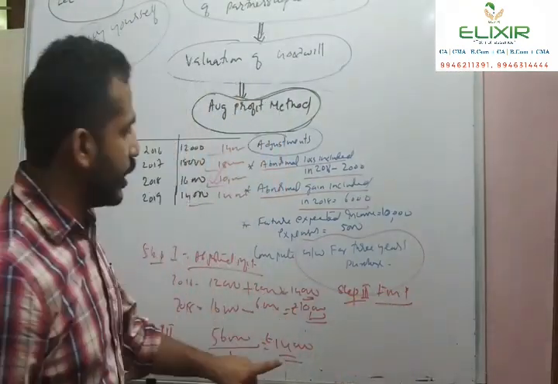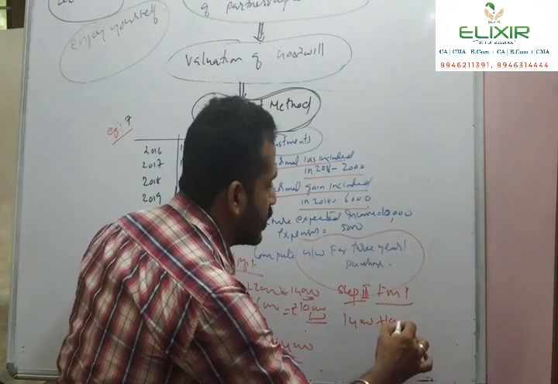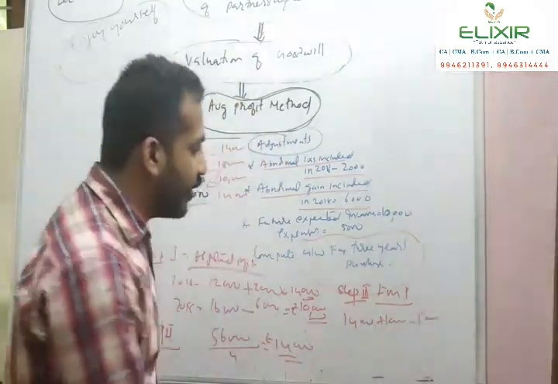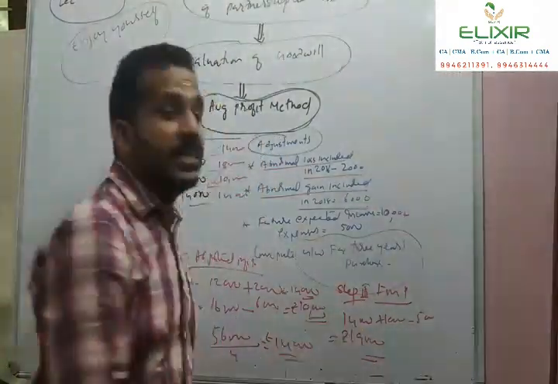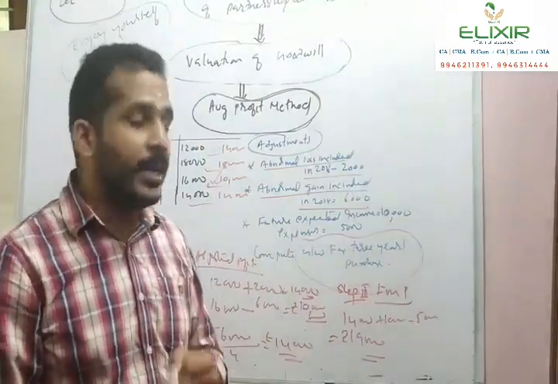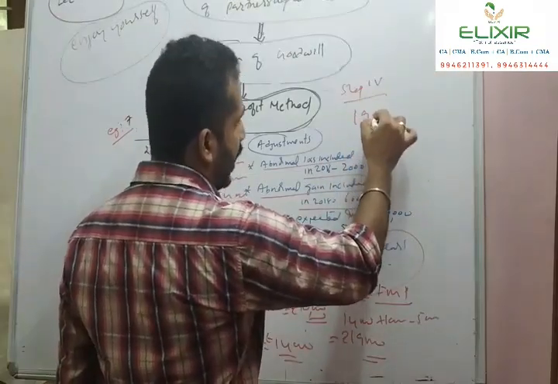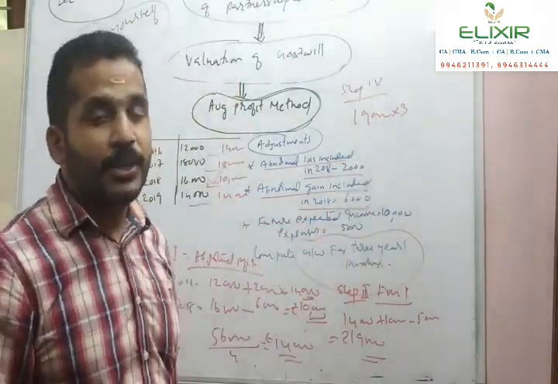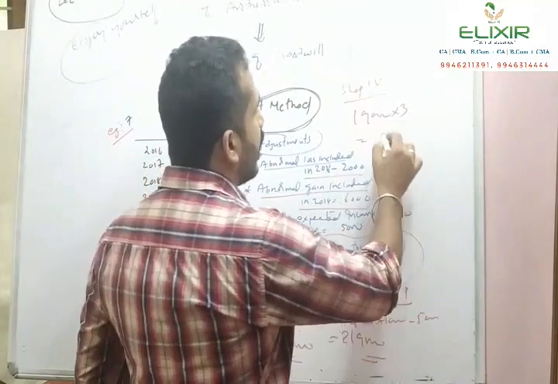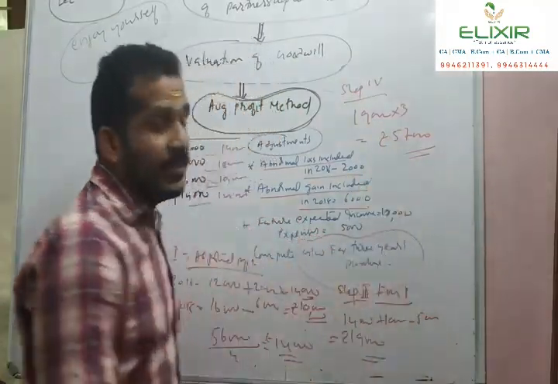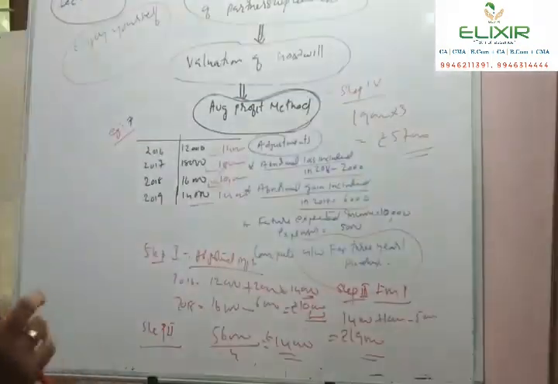From 14,000 we have to adjust 10,000 and 5,000. So 14,000 plus 10,000 minus 5,000. What will be the resulting figure? 24,000 minus 5,000, which is 19,000. So rupees 19,000 will be the future maintainable profit. And what is the goodwill? Step 4: future maintainable profit into the number of years of purchase, 19,000 into 3. So how much will we get? Rupees 57,000. This is the way we calculate the goodwill if there is abnormal loss or abnormal gain.